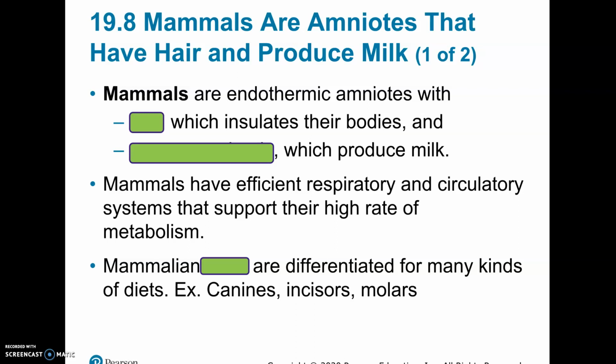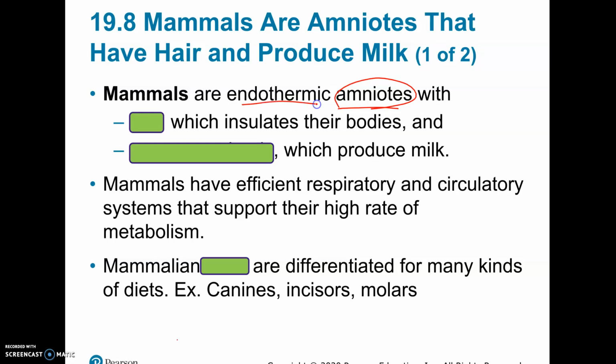First of all, they are amniotes. Now remember, technically we talked about amniotes in the last lecture as meaning they made an amniotic egg. We don't actually make an amniotic egg, other than very simple ones, but when the babies develop inside of us, we have live birth, viviparous birth, and the babies develop with an amnion, the amniotic sac, where the baby is inside. We have a placenta and an umbilical cord where we feed the baby instead of a yolk sac. So we are still considered an amniote.